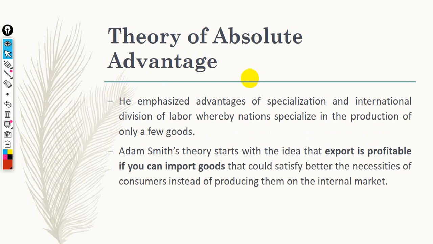Also, Adam Smith has two main principles, or two new ideas. Number one, specialization, and number two, division of labor. Division of labor means that we are going to divide the production process into small parts, small steps, and each individual is going to specialize in the production of a product in which they have an advantage.